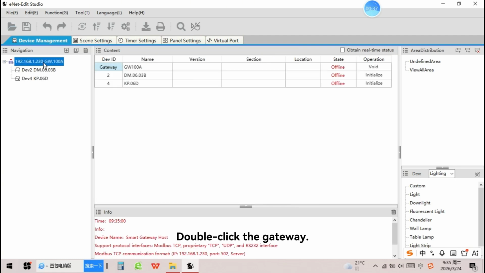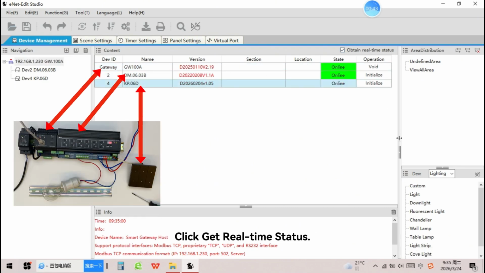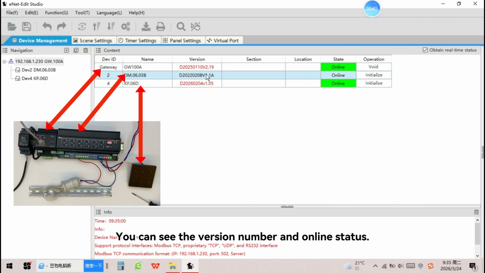Double-click the gateway. It displays the gateway information and module information. Click Get Real-Time Status. You can see the version number and online status.